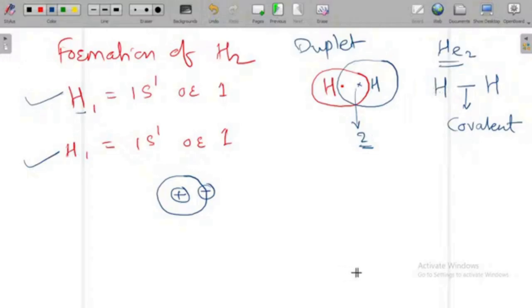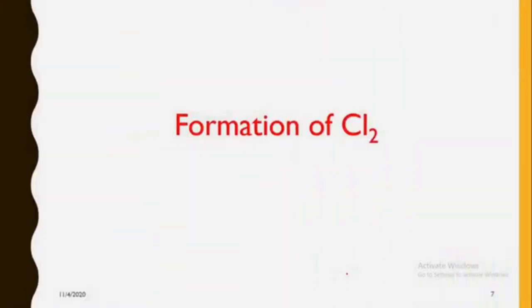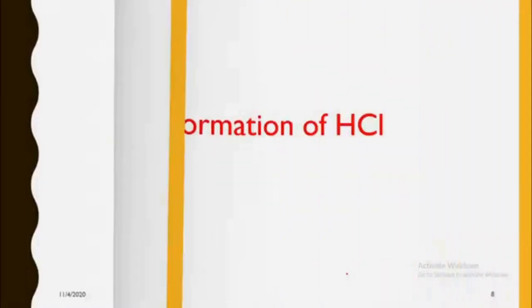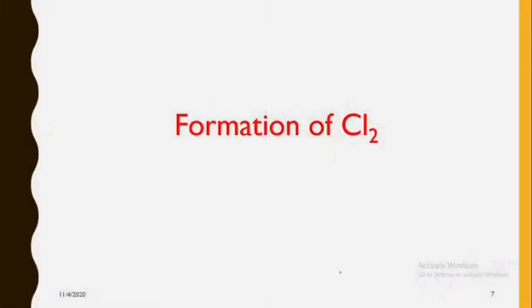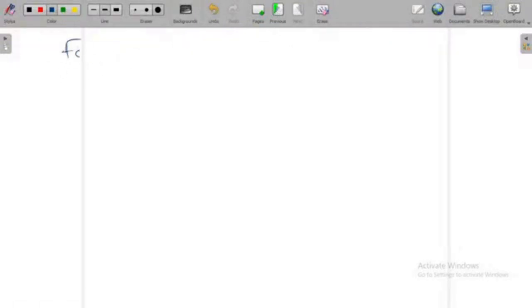Okay. Now we'll see the next example, formation of chlorine. Okay, because we are having again one example here, that is formation of HCl. So first we will see the formation of chlorine. How is this chlorine going to form now? So in next page I am going to take this formation of chlorine.